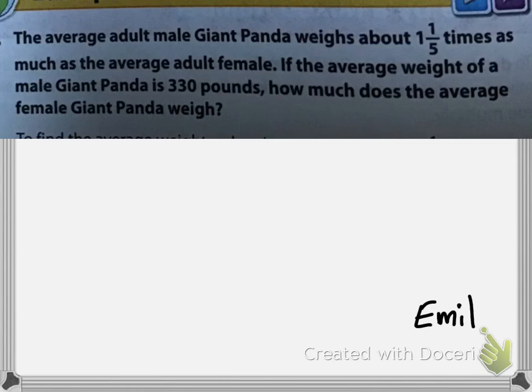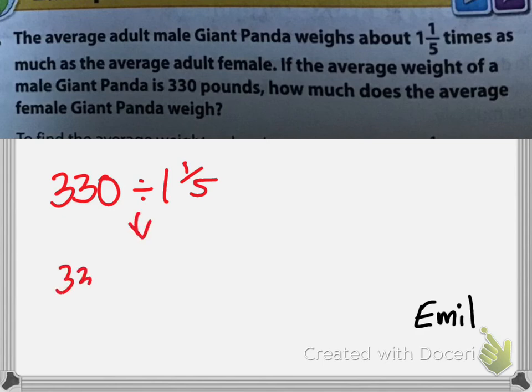Here, the average adult male giant panda weighs about 1 1/5 times as much as the average adult female. If the average weight of a male giant panda is 330 pounds, how much does the average female weigh? So I'm going to do 330 divided by 1 1/5. 330 as a fraction is 330 over 1. Angeline, what is 1 1/5 as an improper fraction? 6 over 5.